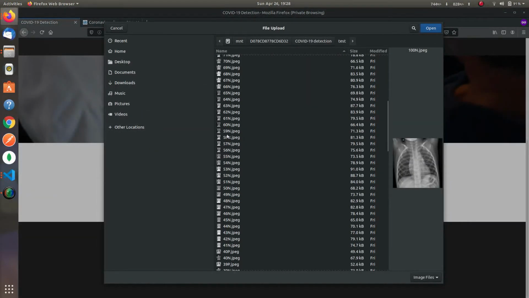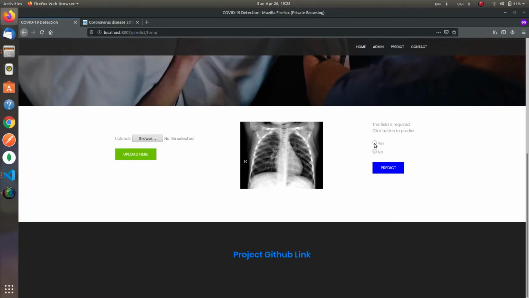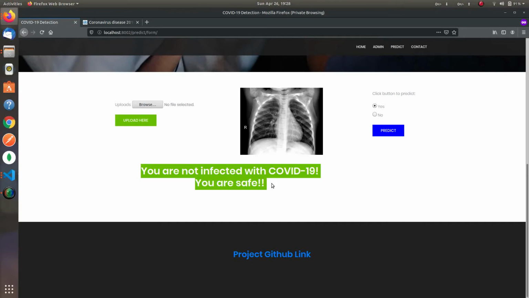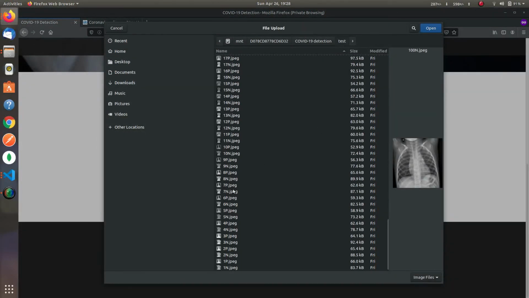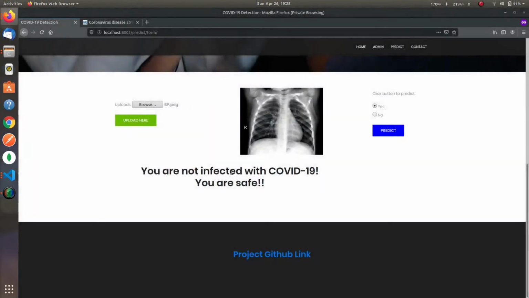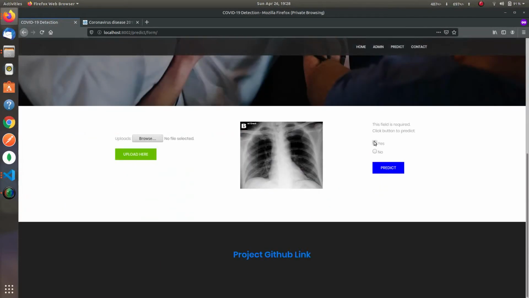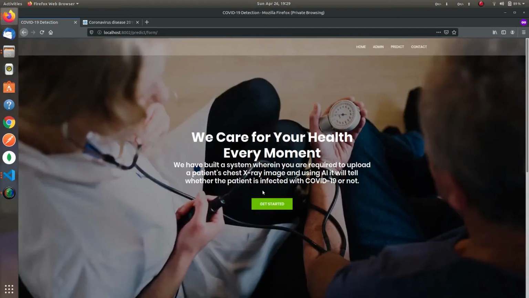First we will upload an image of a patient who doesn't have coronavirus. So the output is generated that the patient is not infected with COVID-19. Now let's upload an image of someone who is infected with COVID-19. So here it shows, unfortunately you are infected with COVID-19. So this was basically our project.